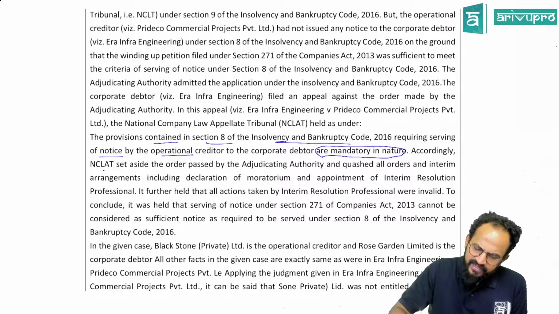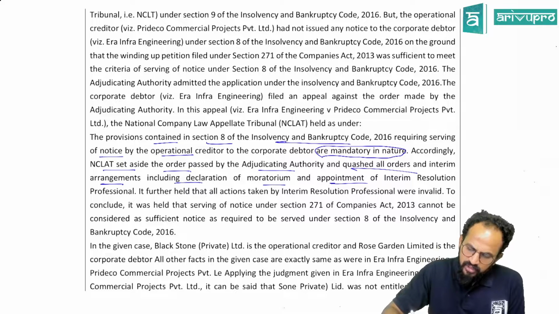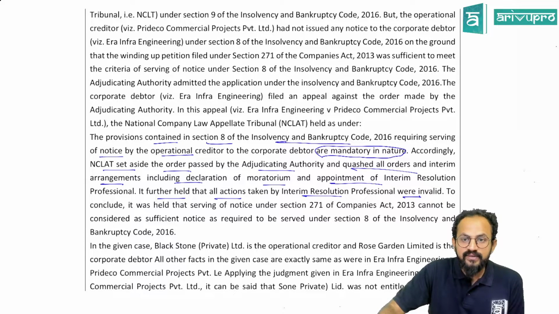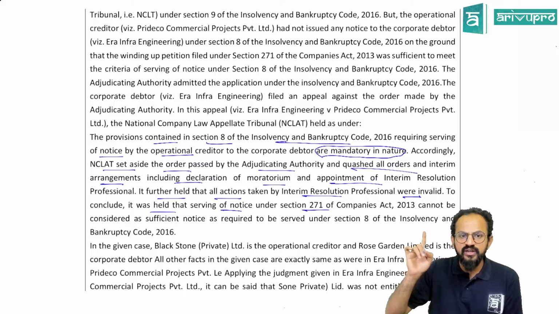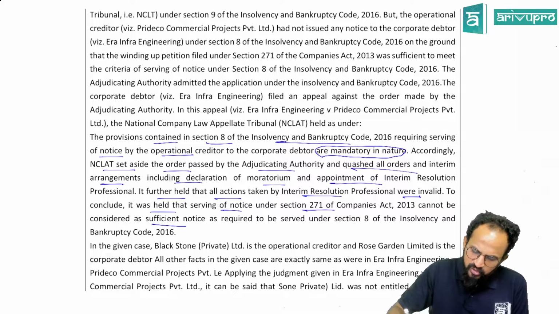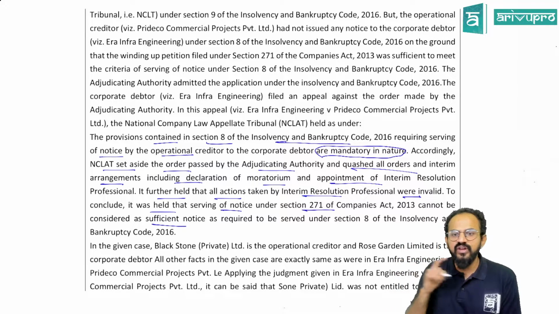Accordingly, NCLAT set aside the order passed by the adjudicating authority and quashed all orders and interim arrangements, including the declaration of moratorium and appointment of the interim resolution professional. It further held that all actions taken by the IRP were invalid. To conclude, it was held that serving of notice under Section 271 of the Companies Act 2013 cannot be considered sufficient notice as required under the Insolvency and Bankruptcy Code.